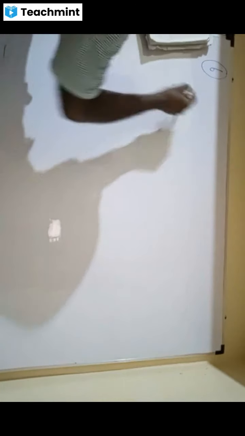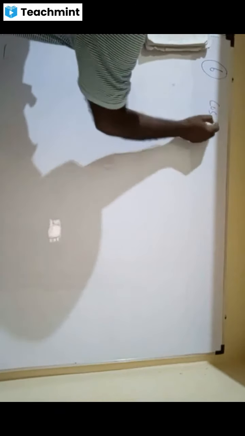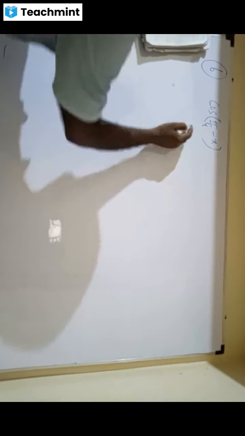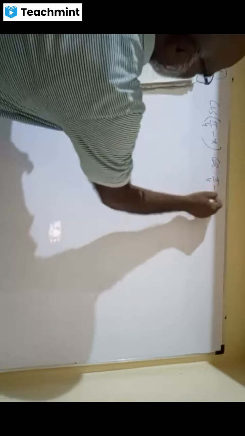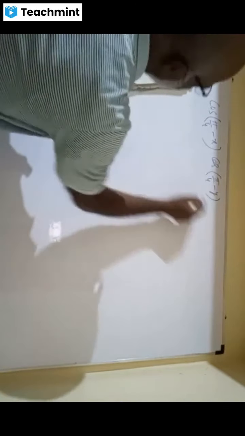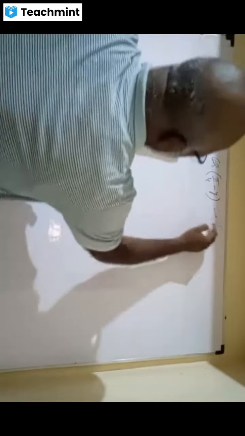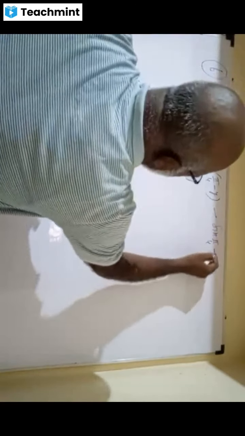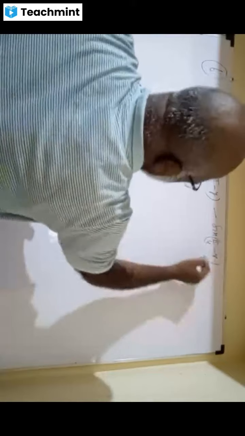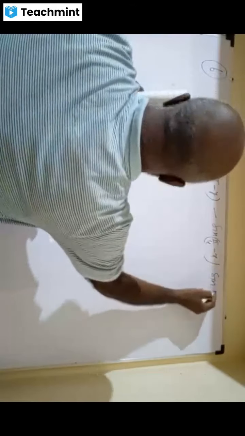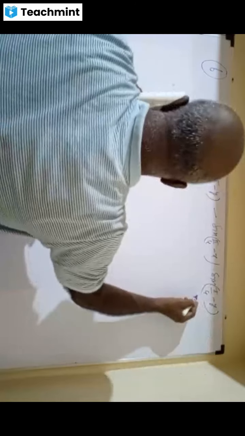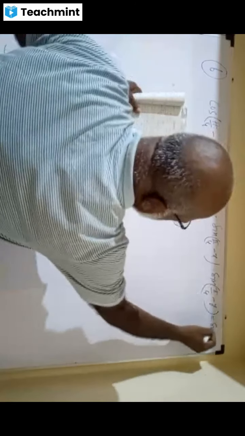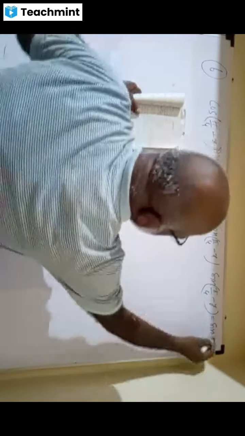The 6th question: cos(pi/4 minus x) into cos(pi/4 minus y), minus sin(pi/4 minus x) into sin(pi/4 minus y), is equal to sin of (x plus y).